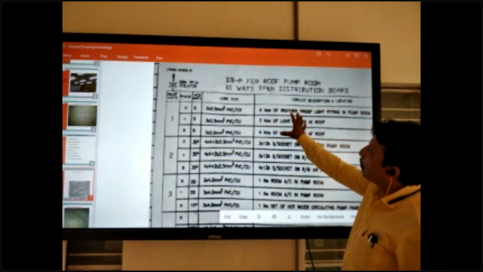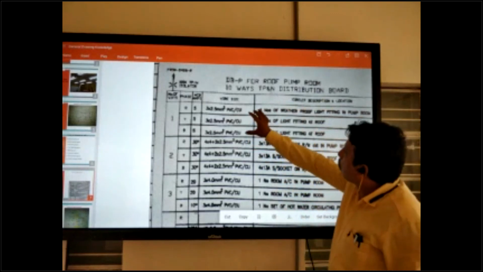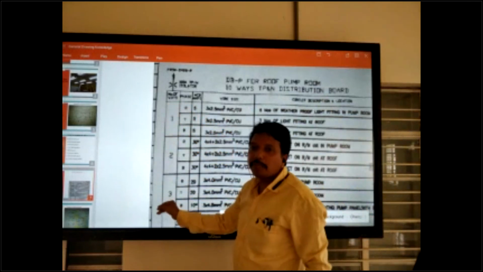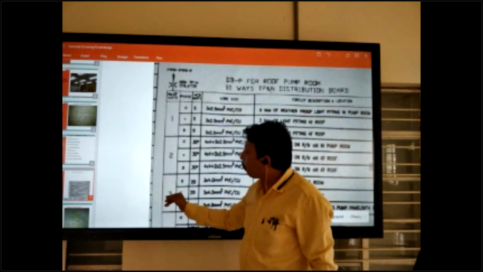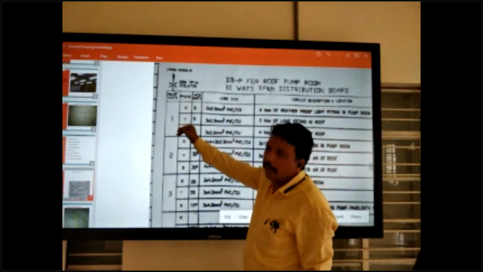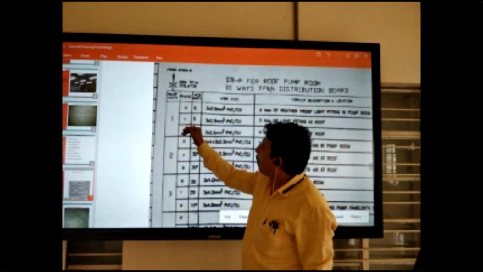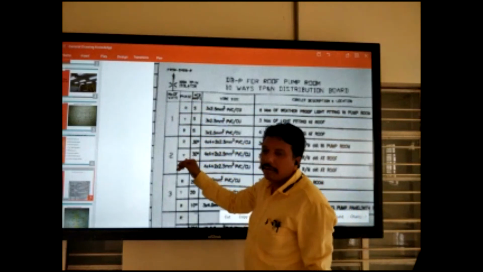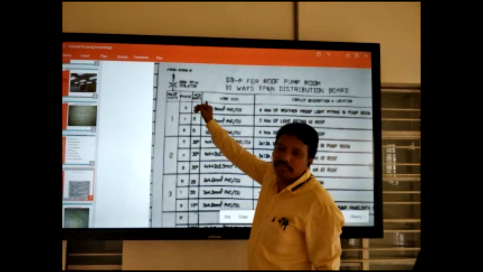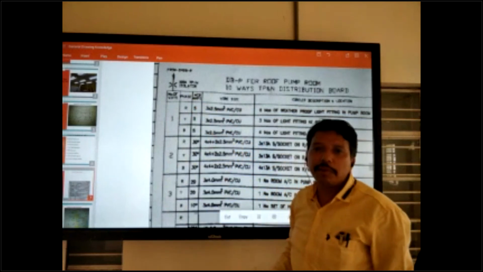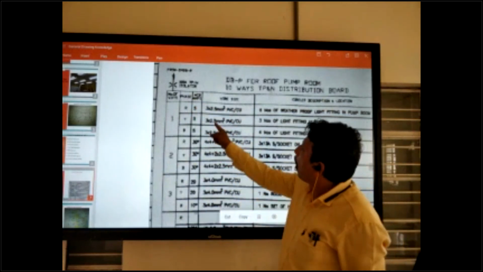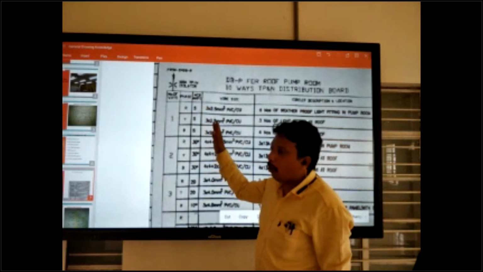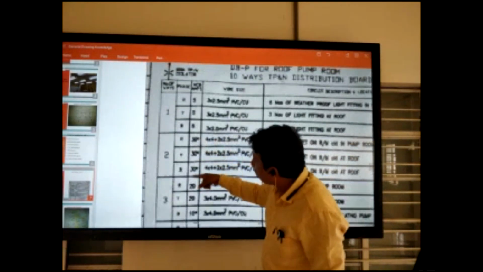So in the DB schedule inside, 5 lines are coming. First line, number of ways: 1 way, 2 way, 3 way, 4 way. Second line, phase sequence: red, yellow, blue. Third line, MCB, ELCB, which type of MCB, ELCB, RCCB, and how many amperes? 10 amperes, 16 amperes, 20 amperes, all are written there.